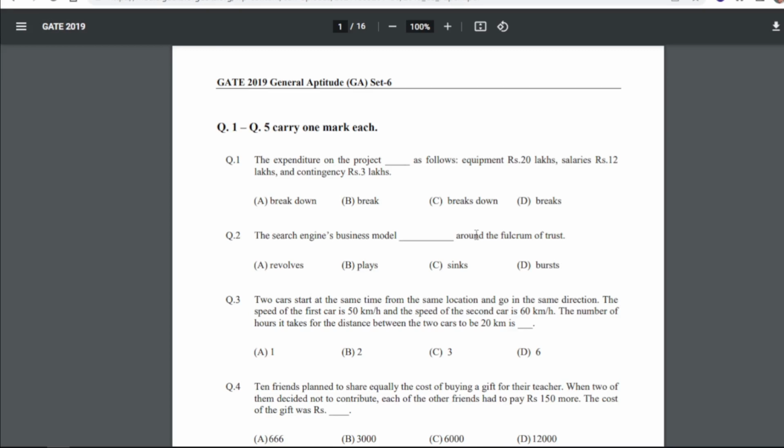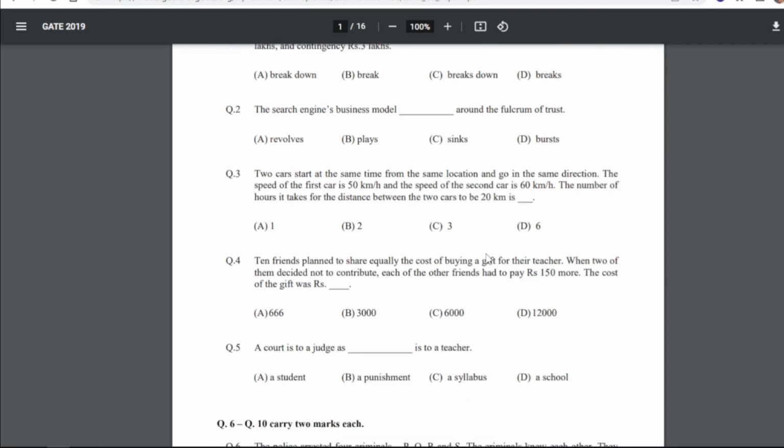Hi friends, today we will see another paper, that is GATE CS paper 2019, and again I will tell the answers as I have promised to do so. So this will again be a quick revision for all of us, right?